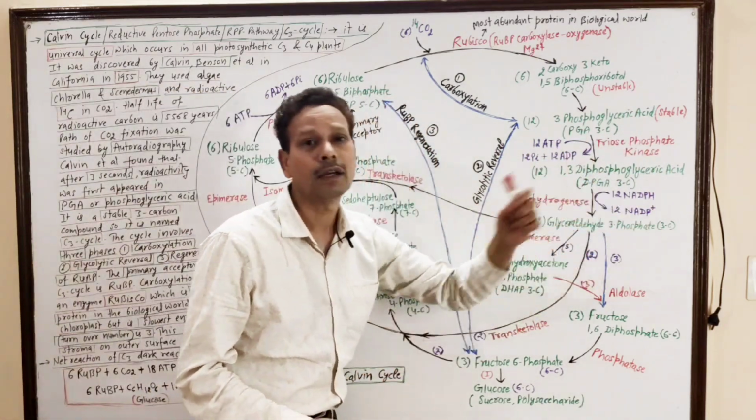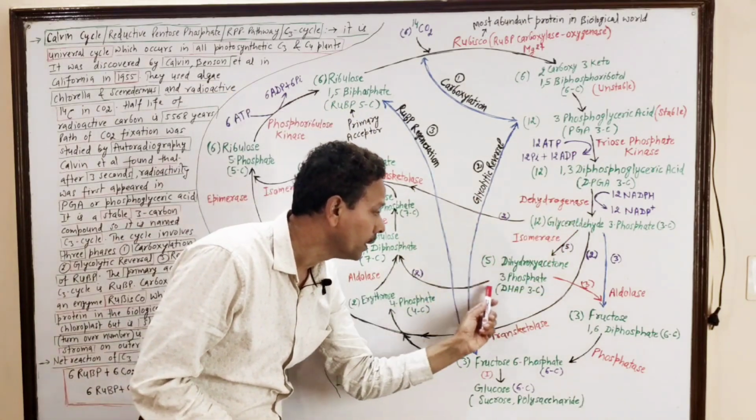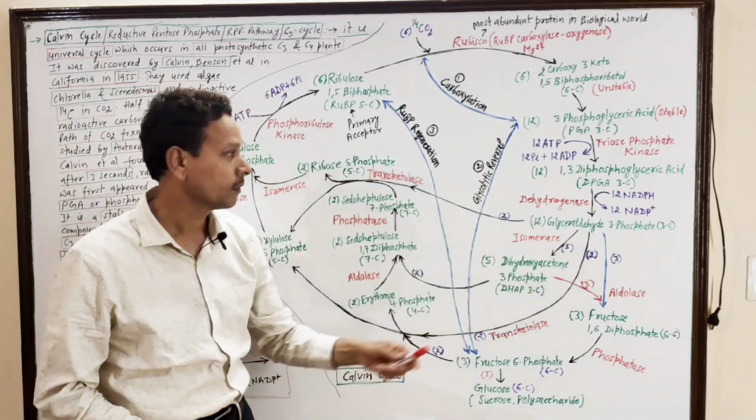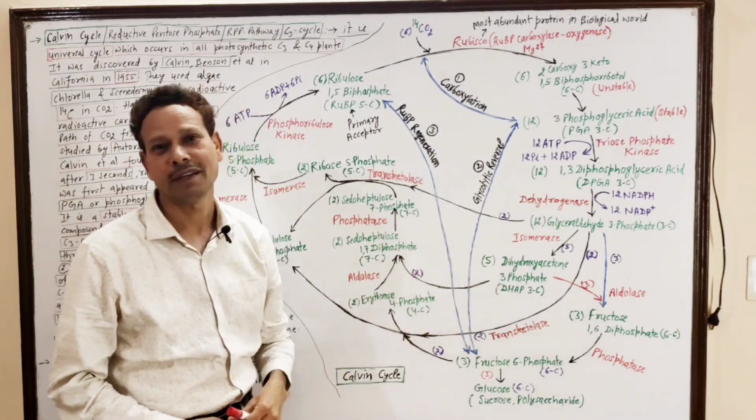Out of these 12, 5 molecules of DHAP are formed due to isomerization. Out of these 12, 5 molecules are used here.